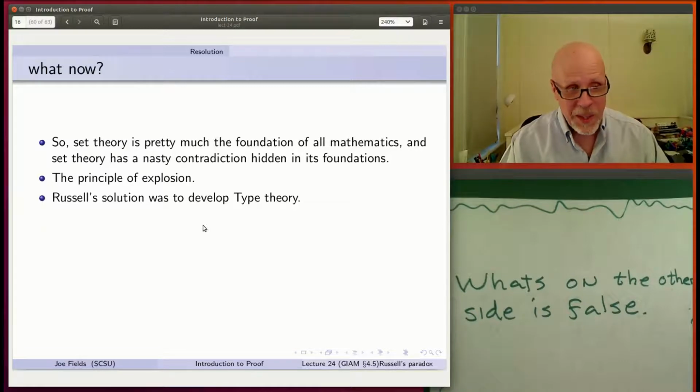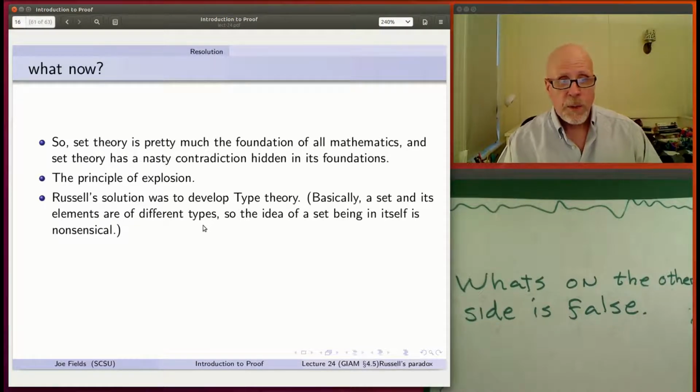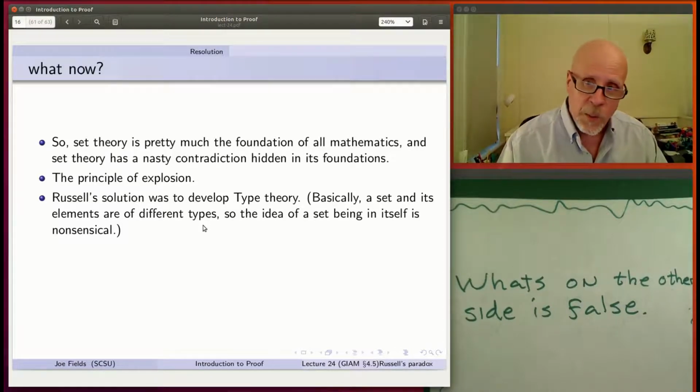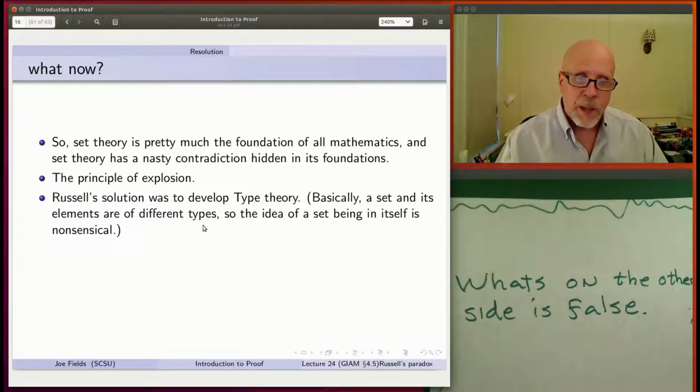So Russell himself developed a way to resolve the problem. He developed something called type theory. And the essential idea is that sets and their elements are of different types. So if a set and its element are of different types, the idea of a set being in itself doesn't even make sense, because the elements have to be a different type than the set itself. You just couldn't even talk about this situation. Kind of defining your way out of the situation that became problematic.